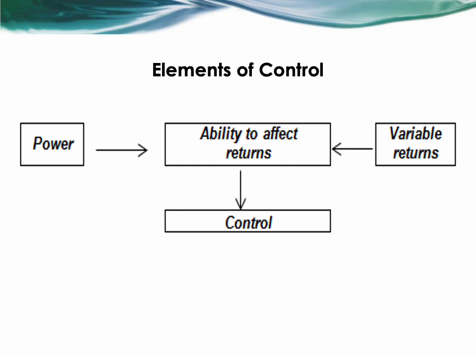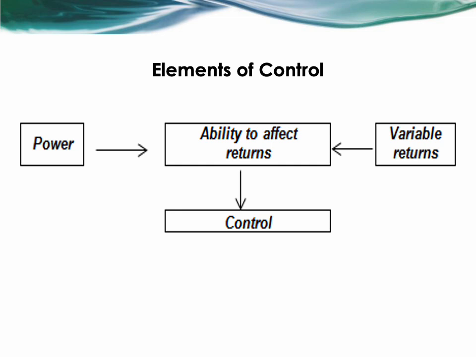We have the first element, power. An investor has power when it has existing rights that give it the current ability to direct the investee's relevant activities. And when we say relevant activities, these are those that significantly affect the investee's returns, and this could be activities like making operating and capital decisions, appointing, remunerating, and terminating key management personnel.